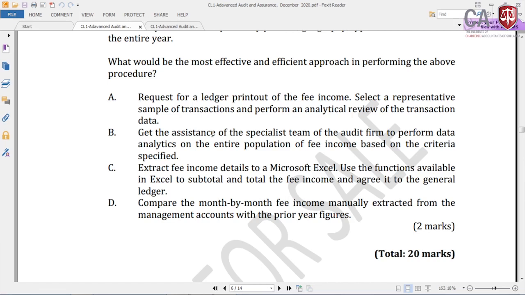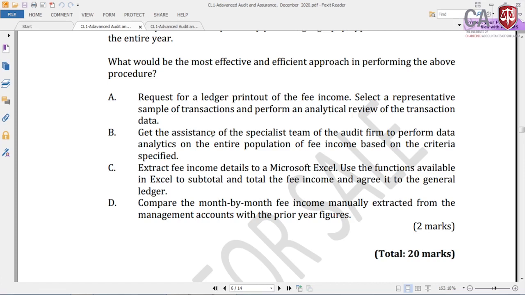D, compare the month by month fee income manually. Can you do month by month fee income manually for a bank with such large transactions, such big amounts involved? Manual verification is not possible at all, right? So answer D is also wrong, and answer C is also wrong. So the most appropriate answer, the concept tested here is ADA, audit data analytics.